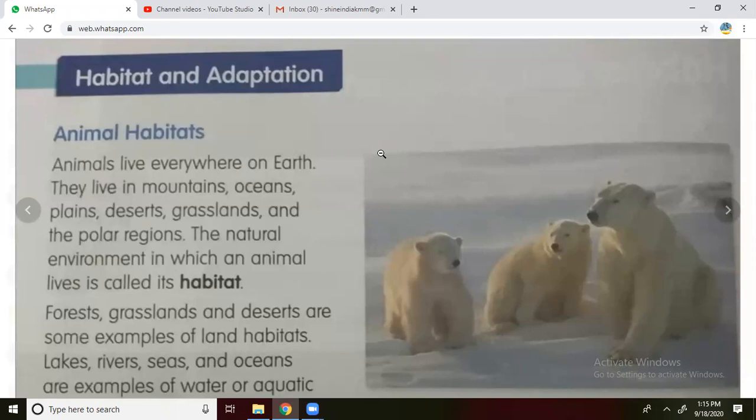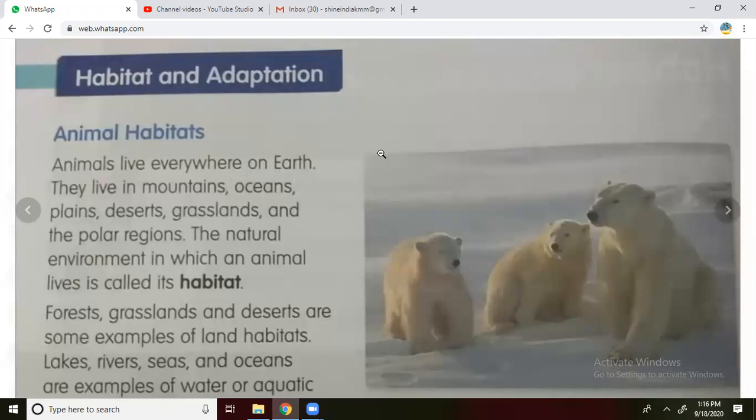Yes, we have seen adaptations. According to the adaptations, we will find. Yes, they are going to live in the mountains, oceans, plains, and deserts also. Why? Because we have divided the animals into categories. Some animals will live only in the mountains. Some animals will live only in the oceans, plains, deserts and grasslands also.